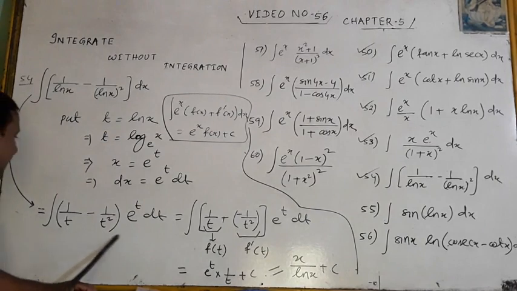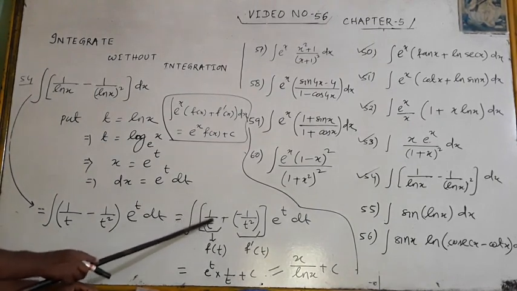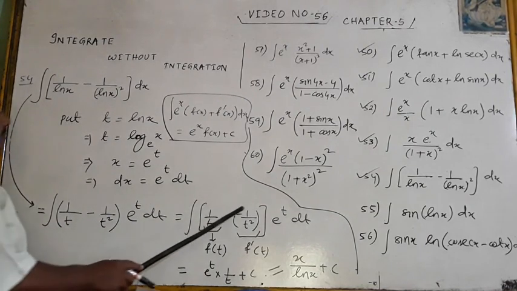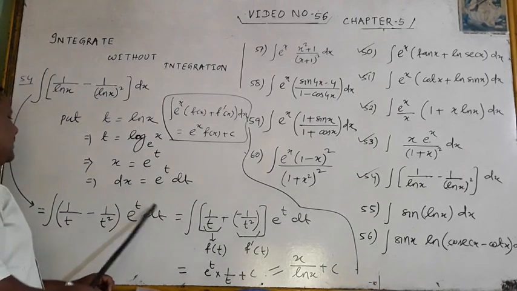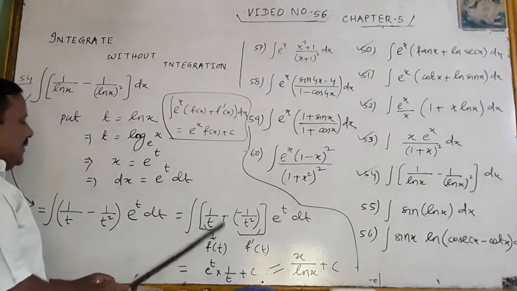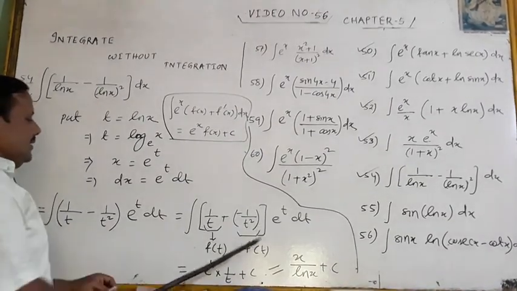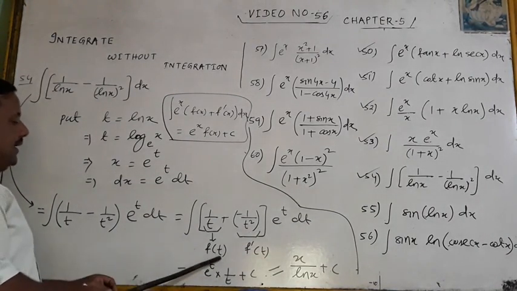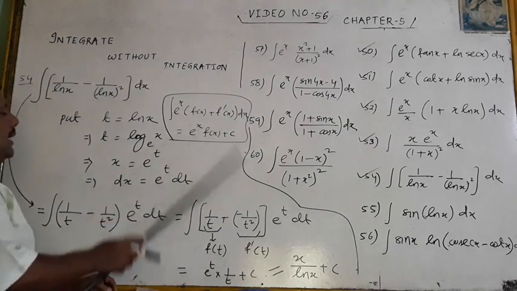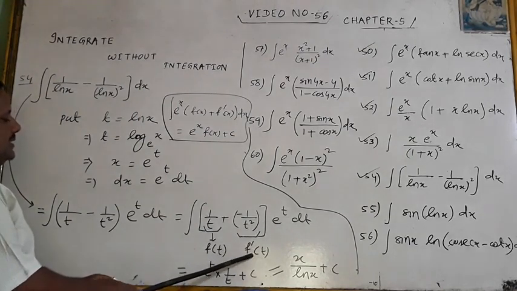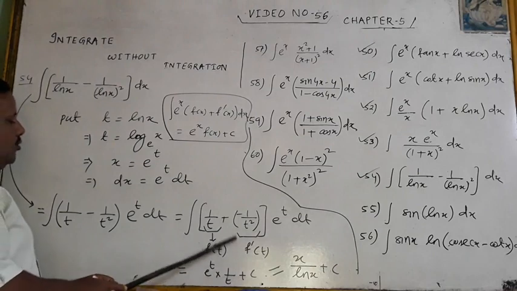Now we have to arrange this in which manner? 1 by t plus minus 1 by t square, times e to the power t dt. It is f(t), it is f dash t: f(t) plus f dash t, e to the power t dt. What is its integration? Integration is e to the power t f(t). Don't think every time you will get e to the power x f(x) plus f dash x; here it is t. The answer is e to the power t into f(t), which means 1 by t, plus c.